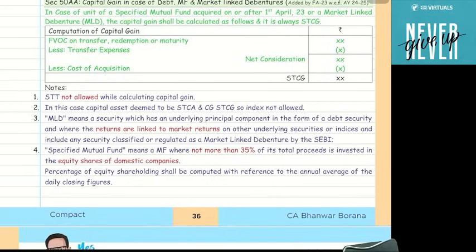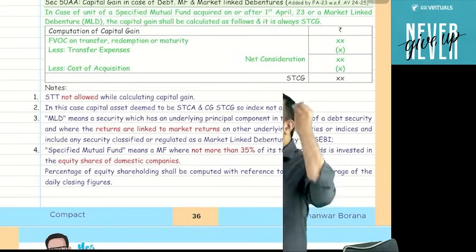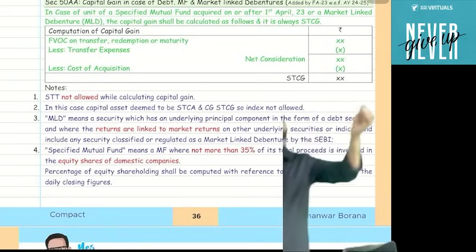I will purchase a debt mutual fund. When I purchase a debt mutual fund, I give money to the mutual fund company, and the mutual fund company will invest in debt securities. They will make FDs, or purchase debentures, bonds and all.